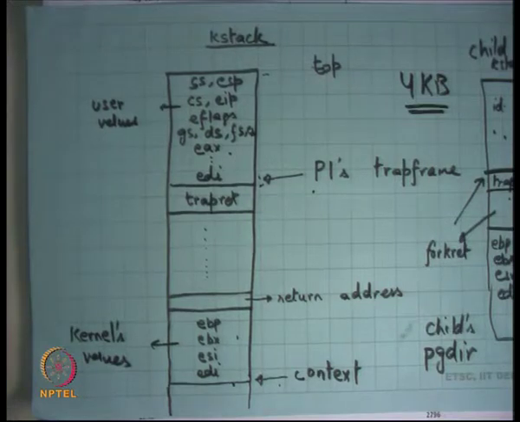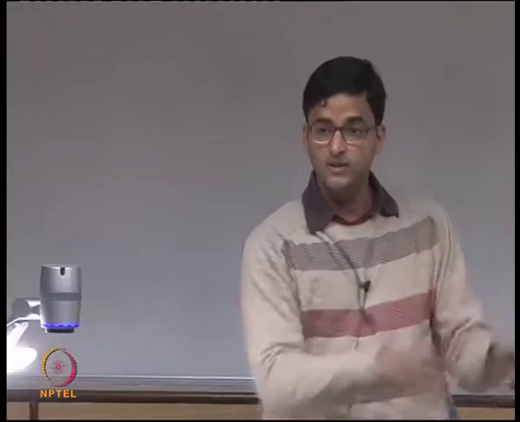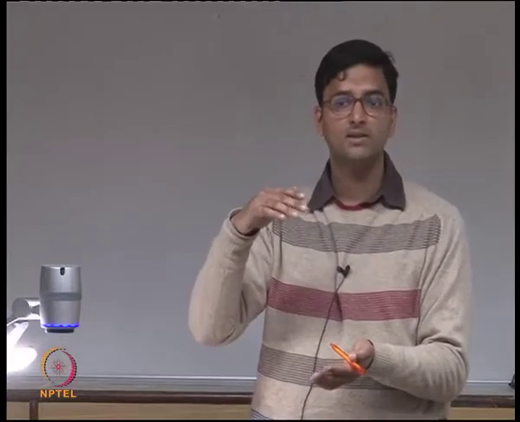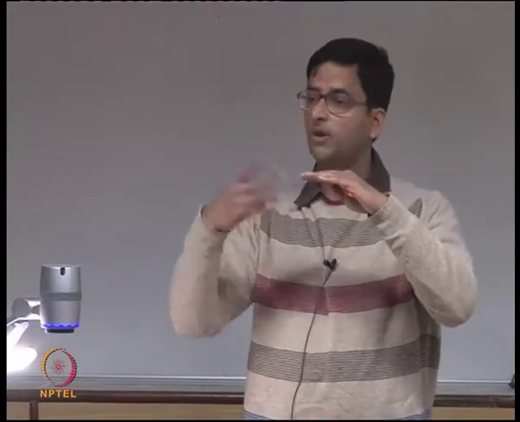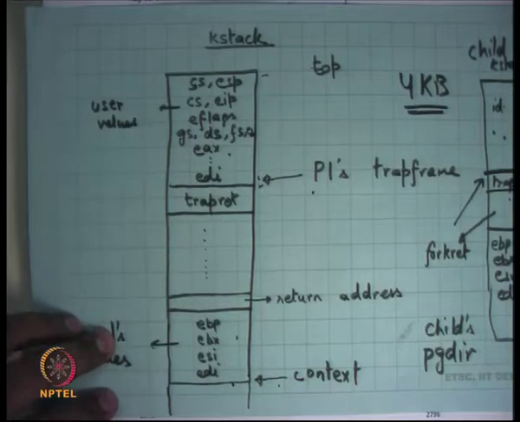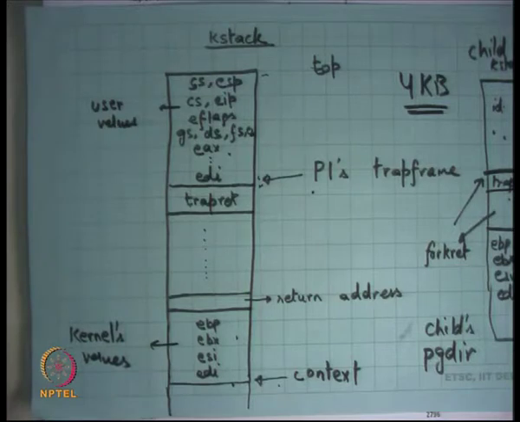Irrespective of where I am, I call switch, I get switched out, at some later point I get switched in, and I resume execution from exactly where I left. Whoever called switch starts executing from the next instruction after calling switch, just like before. So that's a context switch: you just switch the stack.